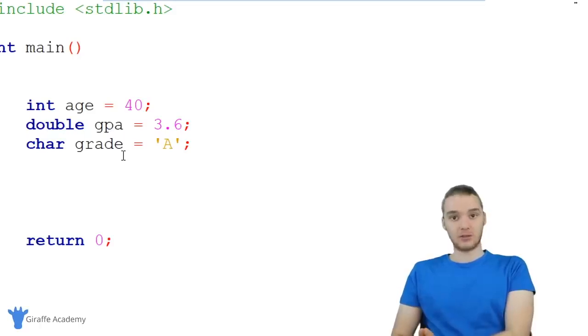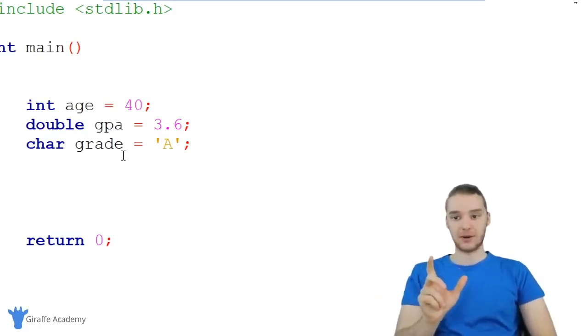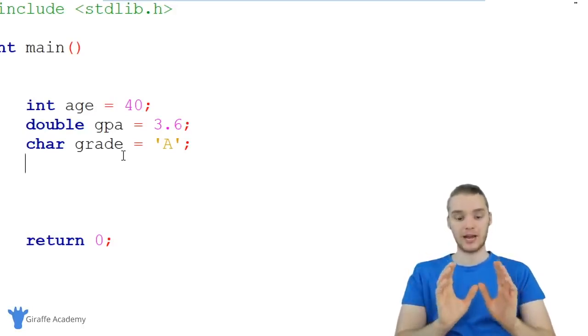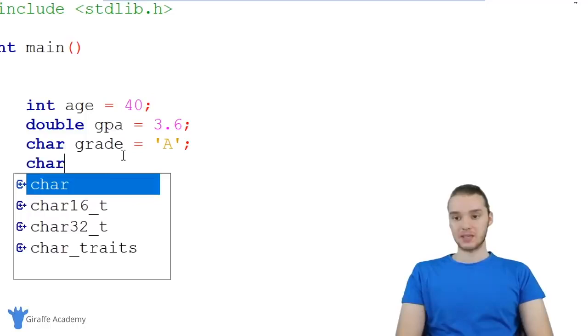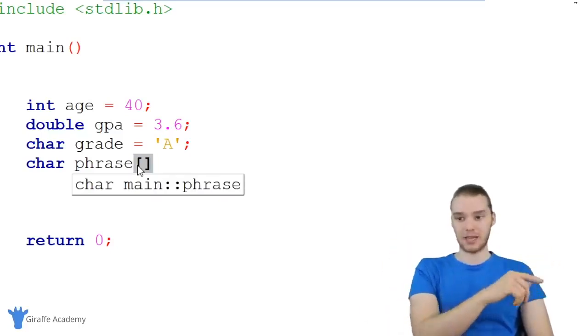So we're going to want to represent like a string of characters. And generally this is called a string. So it's a collection of characters that are grouped together. And we can use this char data type in order to create a string. So I can basically say char. I can type out the name of the string that I want to create. So I could say like phrase. And then after this, I can make an open and closed square brackets. And this is basically going to tell C that we want to string a bunch of characters together.